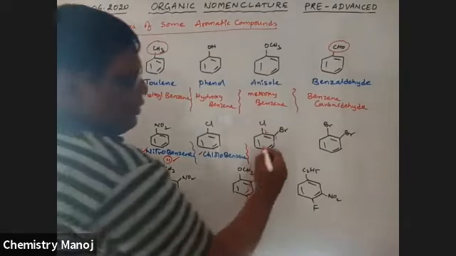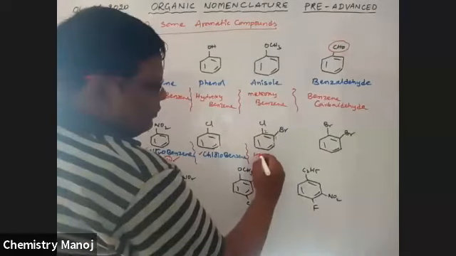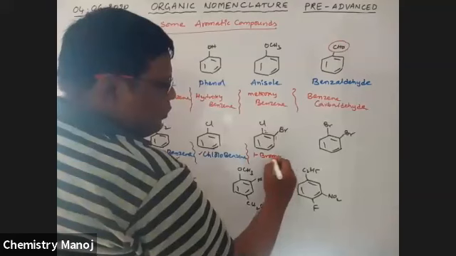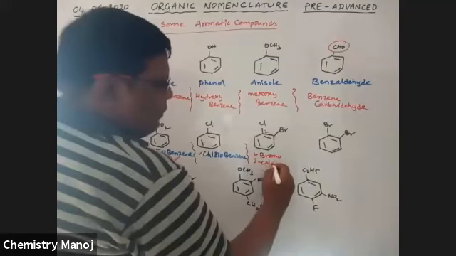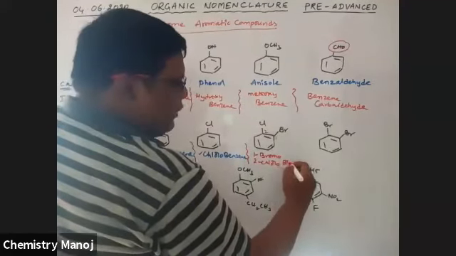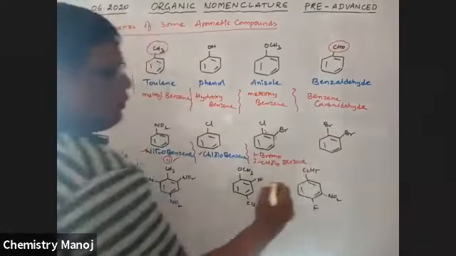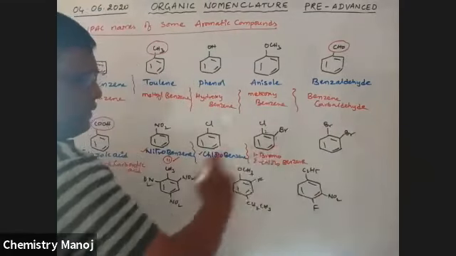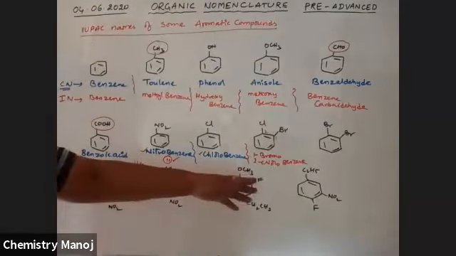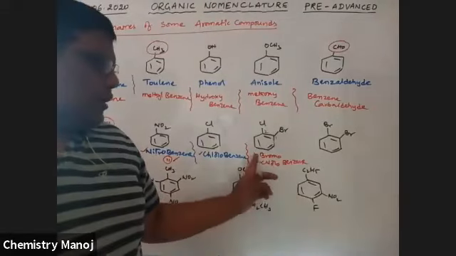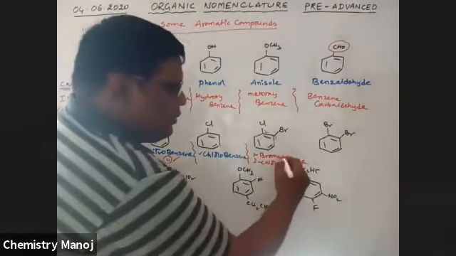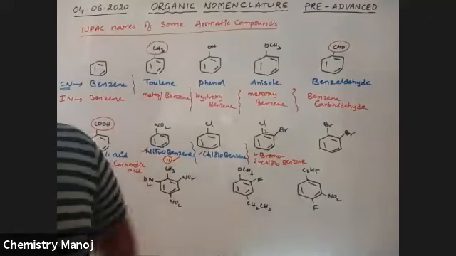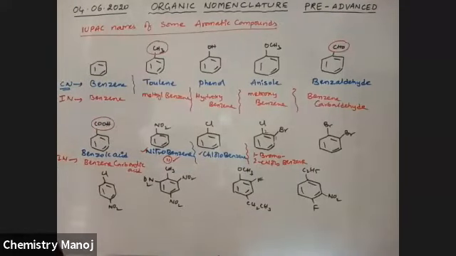Therefore, the answer is 1-bromo, 2-chlorobenzene. But it is written as a continuation, there is no gap. I am writing here: 1-bromo, continuation, 2-chlorobenzene. 1-bromo-2-chlorobenzene.